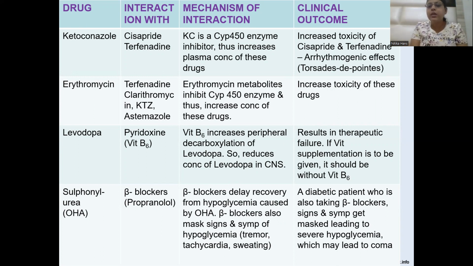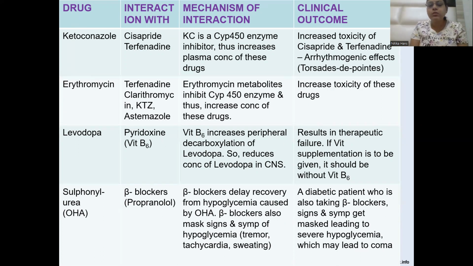So that can lead to therapeutic failure. If vitamin supplementation is to be given along with levodopa, we have to see that pyridoxine, vitamin B6, is not given.